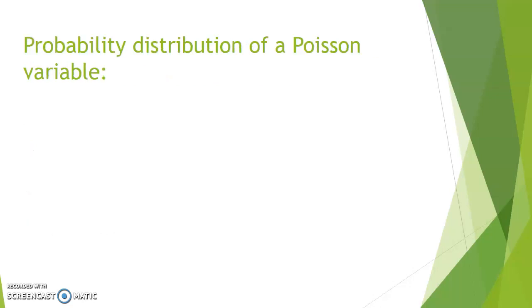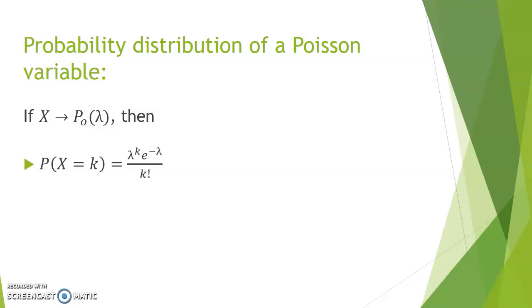If you had to calculate the probability for a specific value of variable x, in the case where it obeys a Poisson distribution, then we have a probability function. So the probability that x will take on a specific value k is given by the expression on the right. Lambda is still the average value of the Poisson law. As you can guess, we will not prove this formula, but rather use it.